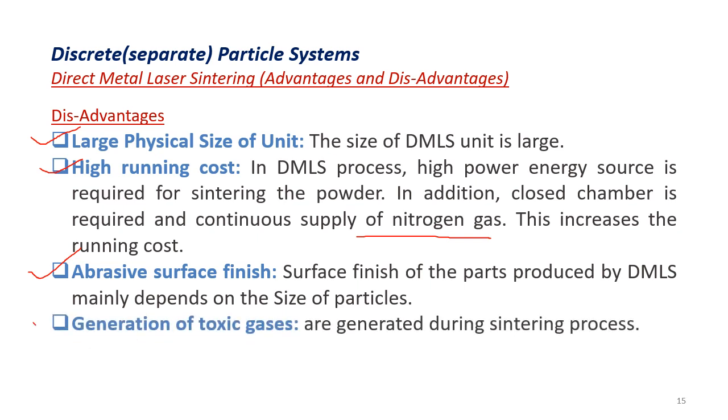Generation of toxic gases. Here, due to the sintering process, there are chances of generation of toxic gases, as the laser is going to melt the metal, and fumes are going to be generated, or at the point of the laser coming in contact with the metal powder, it will be arcing. Because of this arcing, there will be some fumes generated. These fumes are toxic, hence need to be evacuated from the machine. So these are the disadvantages of the direct metal laser sintering machine.